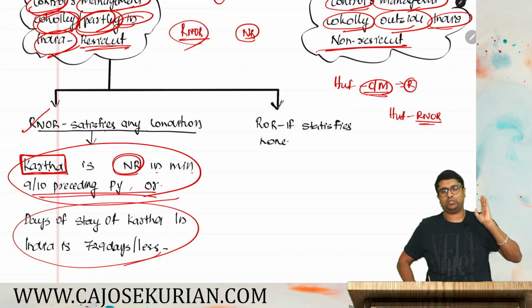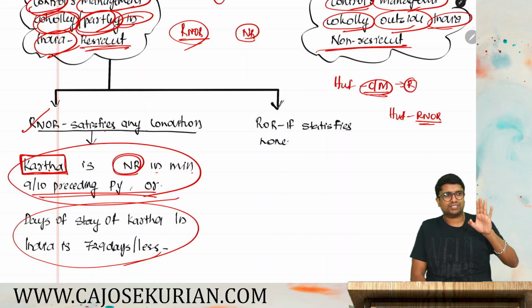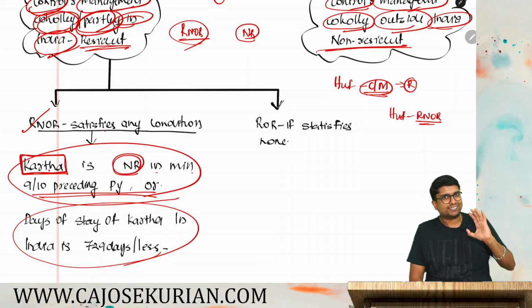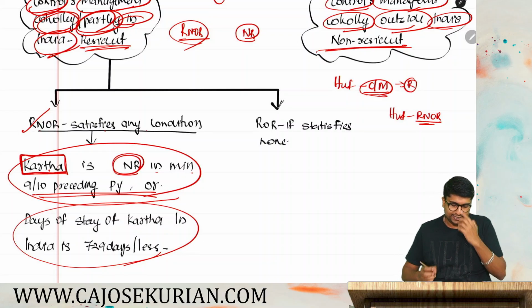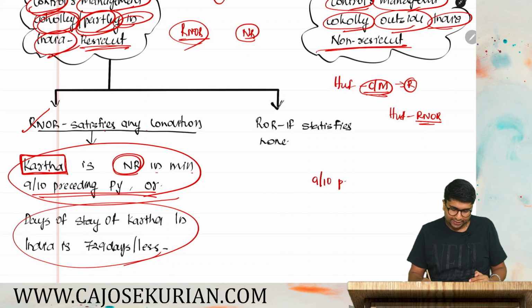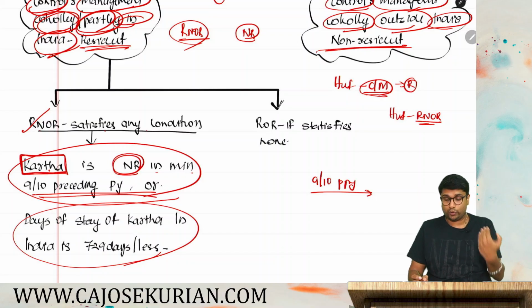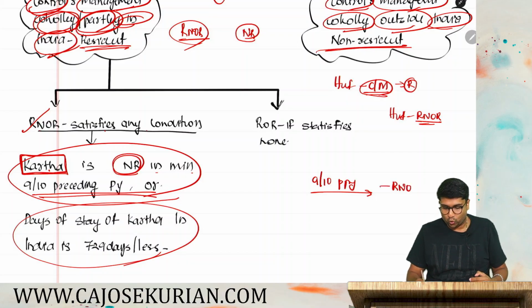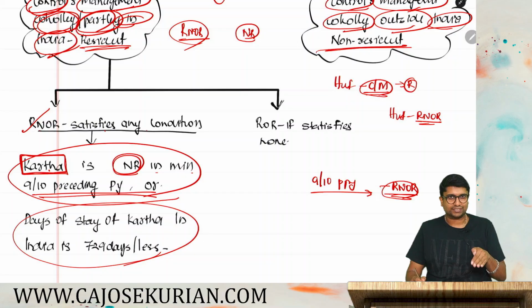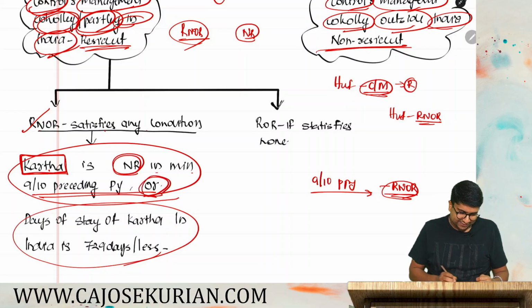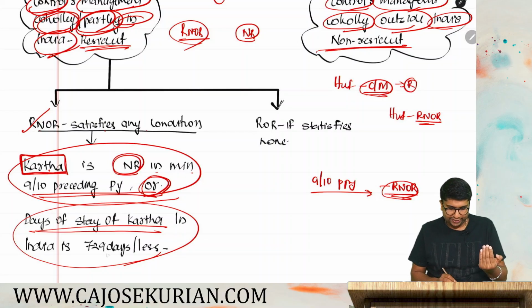So once an HUF is a resident, you go check the resident status of its Karta. If its Karta is a non-resident in 9 out of 10 preceding previous years, then that HUF will become RNOR. So HUF will become an NR based on its control and management. Or if its Karta stays in India for 729 days or less also, HUF will become RNOR.